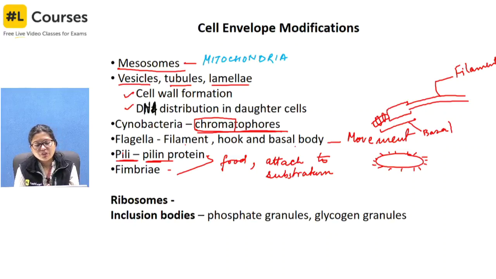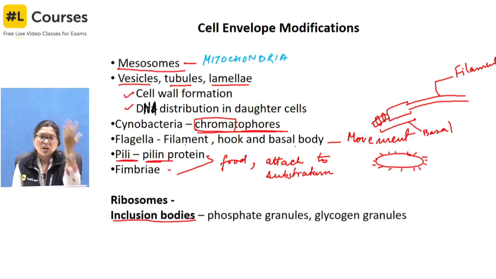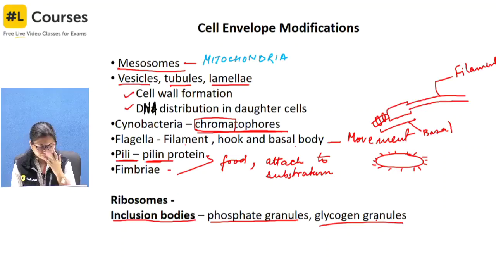Okay, the next two things we have are the ribosomes and inclusion bodies. I am only talking about prokaryotes, so you have 70S ribosomes. Inclusion bodies are meant for storage of food, because prokaryotes do not have a structure like a vacuole. Something called a gas vacuole exists, but that also doesn't have a unit membrane, it's just lined by thin structures, and it's not found in every prokaryote. Phosphate granules and glycogen granules are actually called inclusion bodies.